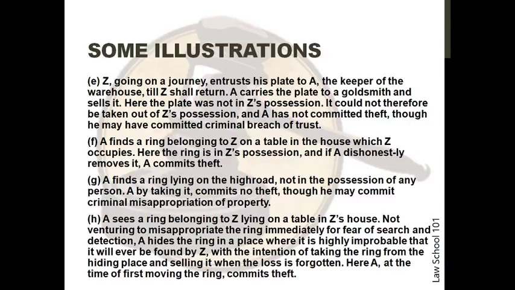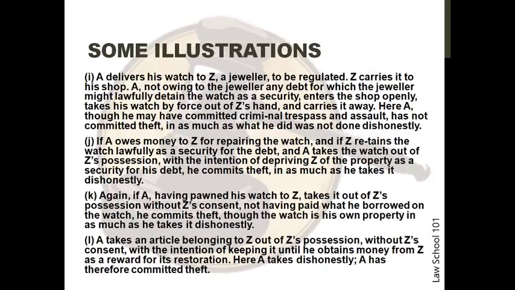In the next situation, A delivers his watch to Z, a jeweler, to be regulated. Z carries it to his shop. A, not owing to the jeweler any debt for which the jeweler might lawfully detain the watch as a security, enters the shop openly, takes his watch by force out of Z's hand and carries it away. Here, A, though he may have committed criminal trespass and assault, has not committed theft, inasmuch as what he did was not done dishonestly.